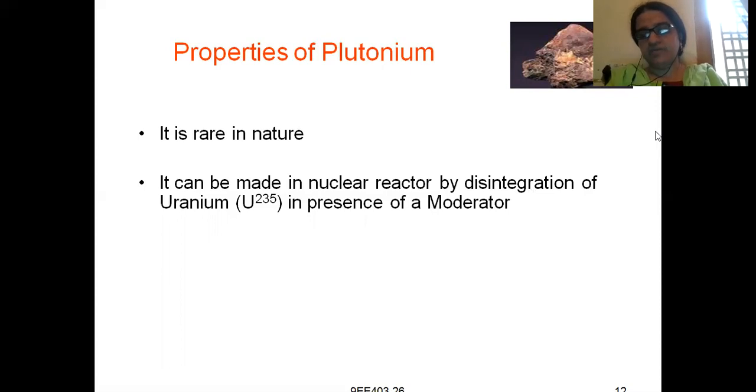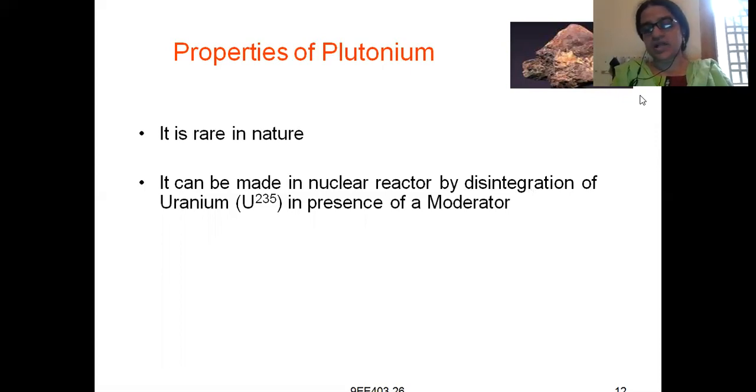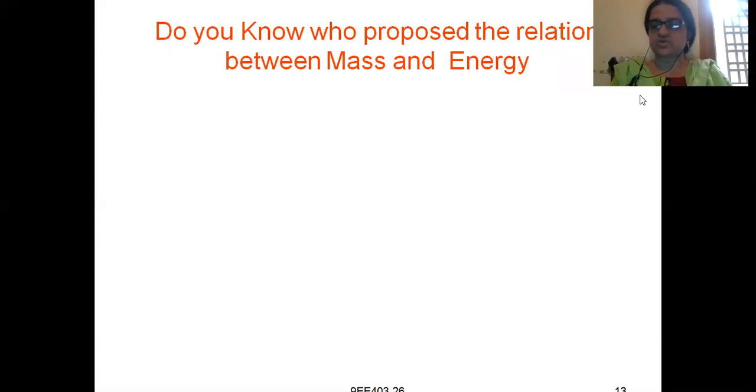This can be made by disintegration of uranium 235 in presence of a moderator. Moderator is also another part which is used in our nuclear power plant. In presence of a moderator, if you use the uranium 235 isotope, then you can make this plutonium atom by disintegration of the uranium 235 isotope.